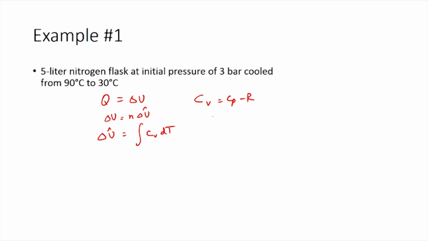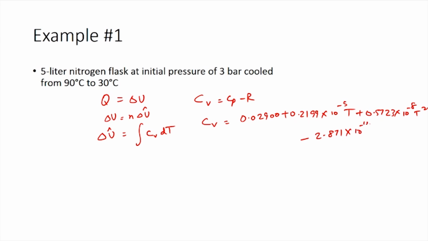So, from this we can actually calculate the value for Cv as Cp, which is 0.02900 plus 0.2199 times 10 power minus 5 T plus 0.5723 times 10 power minus 8 T squared minus 2.871 times 10 power minus 12 T cube, minus R. So, using the R with the appropriate units, you would have R value as 0.008314, which is kilojoules per mole degree Celsius, that is the units for Cv used.